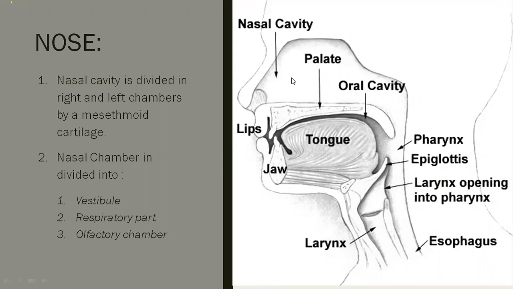What will be present between oral cavity and nasal cavity? Palate. This nasal cavity is divided into two chambers by mesenteroid cartilage. Remember the name of the cartilage. If it is asked for MCQs, you should be able to write the name of the cartilage. Can you tell me the different names of cartilage? You know?